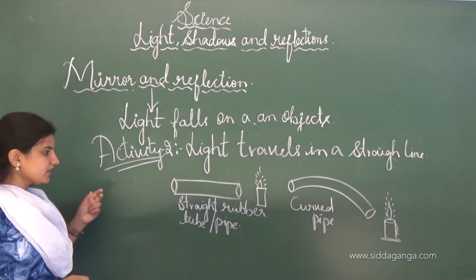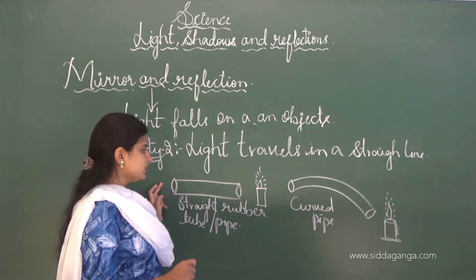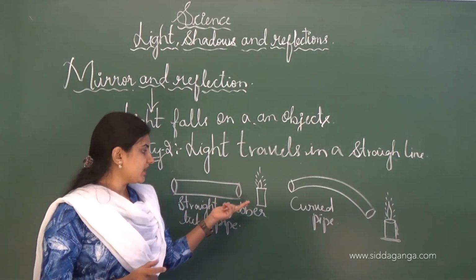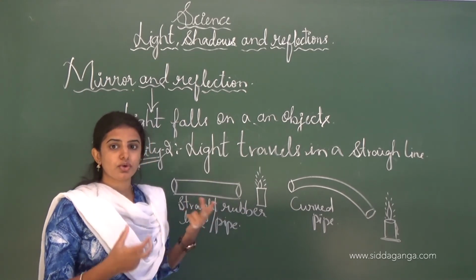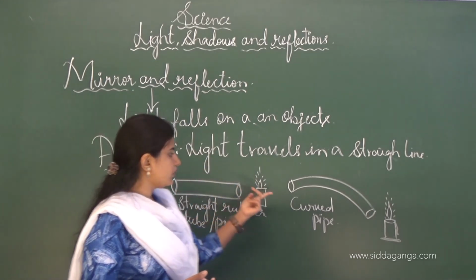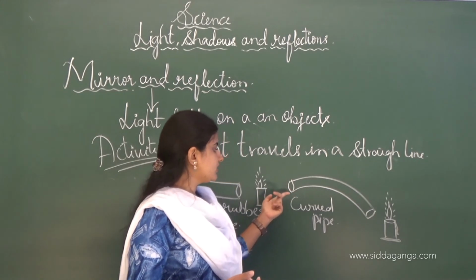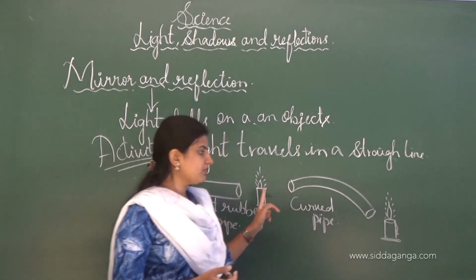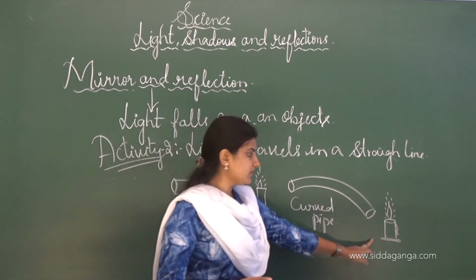First we look at the candle through the straight pipe, and we can see the burning of the candle. Then we take the curved pipe. If we look through the curved pipe, we can't see the burning of the candle.